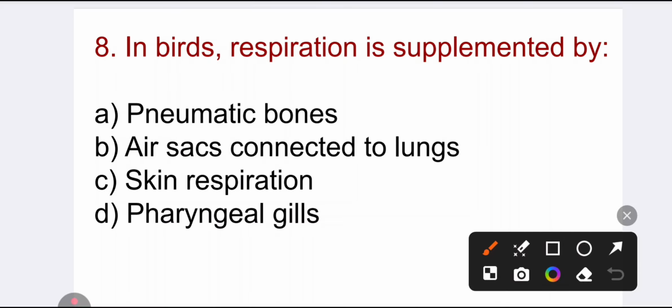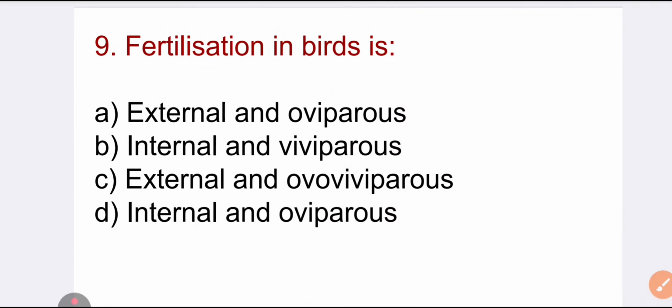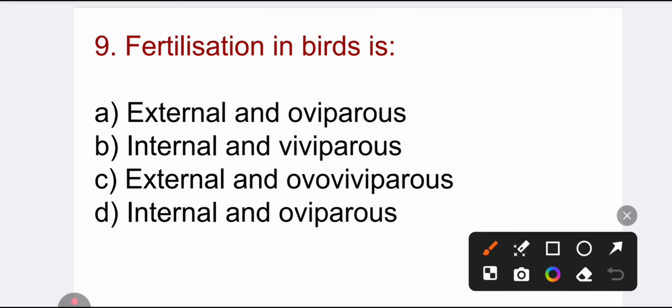In birds, respiration is supplemented by air sacs connected to lungs that ensure continuous unidirectional airflow, making respiration highly efficient. Fertilization in birds is internal and oviparous, and development is direct.